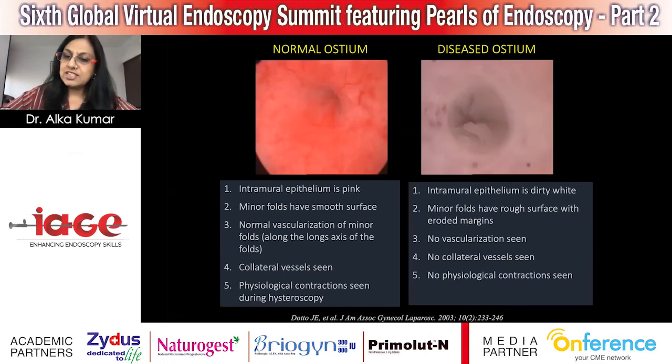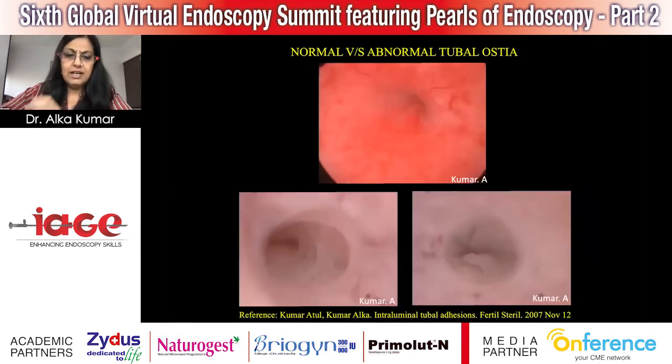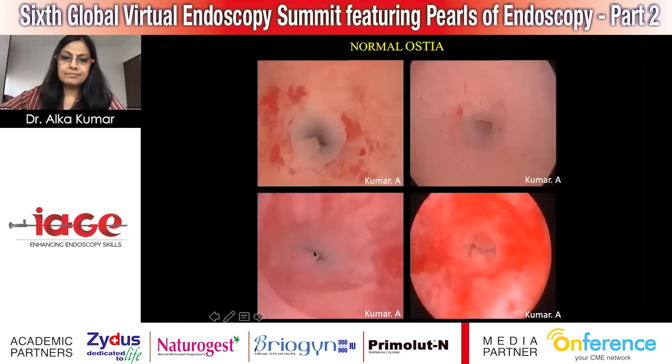In the diseased ostium, the intramural epithelium is dirty white, minor folds have a rough surface, no vascularization is seen, no collateral vessels are seen, and no physiological contractions are seen. It's a very morbid-looking ostium. On the top image, you can see the endosalpingeal folds, the nice vascularization and the pink coloration, while in the lower ones, you can see the adhesion bands and a morbid, round kind of ostium.